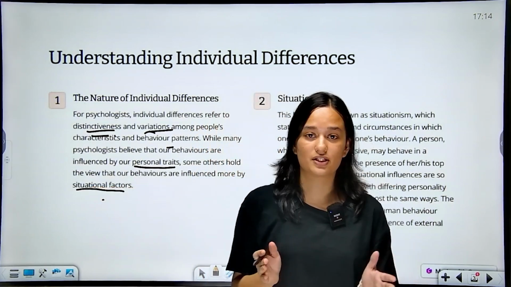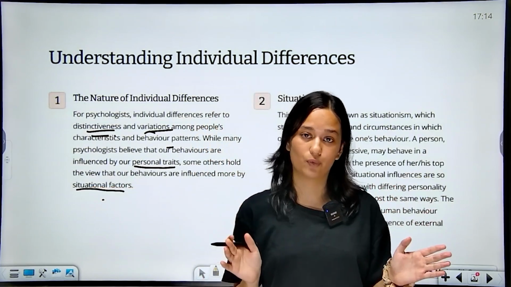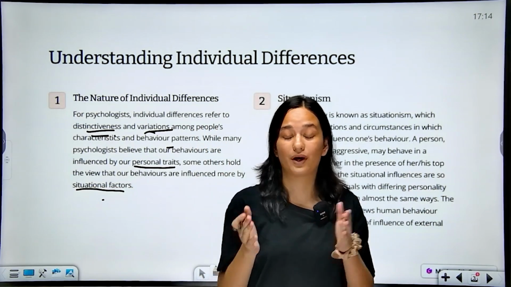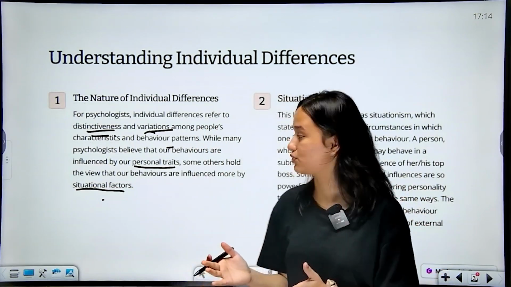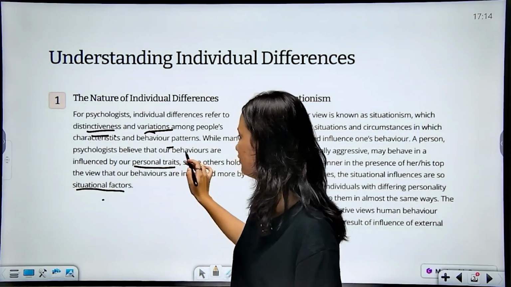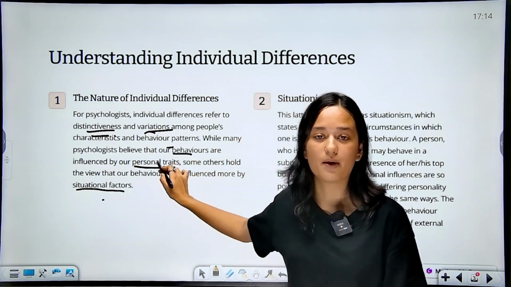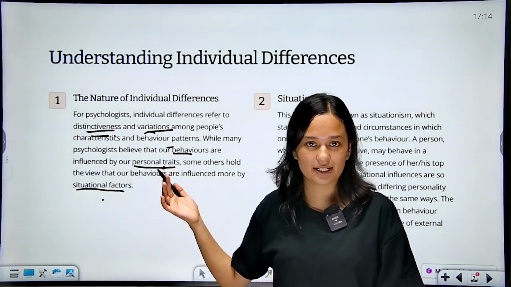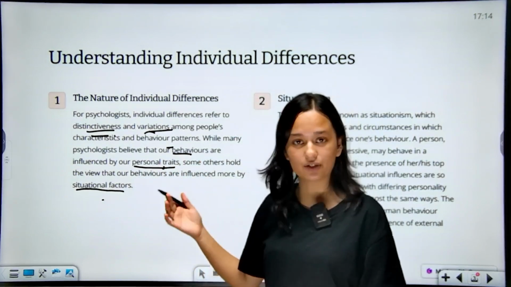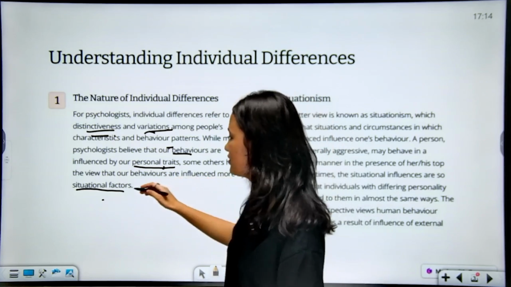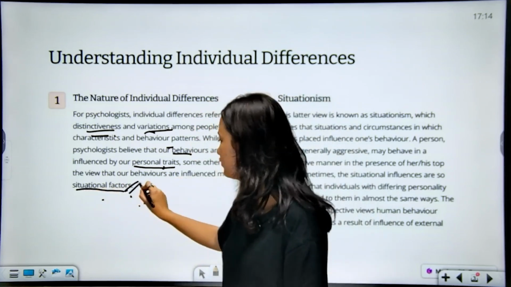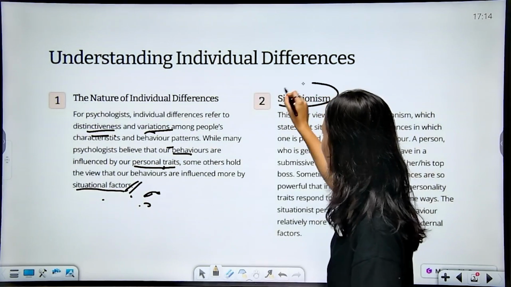So the psychologists have two viewpoints regarding this: why do people behave the way they do, why is one individual different from another individual. One group of psychologists believe that our behavior is influenced by personal traits. Personal trait means our genetics, what we have inherited from our forefathers, from our parents. And the second group of psychologists believe that our behaviors are influenced by situational factors. Now we are going to understand this further: situationism.